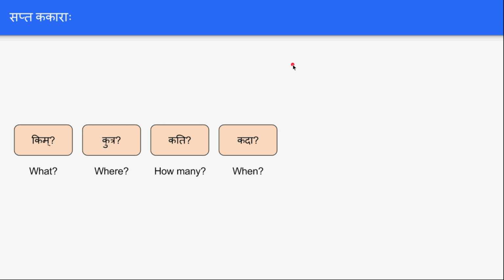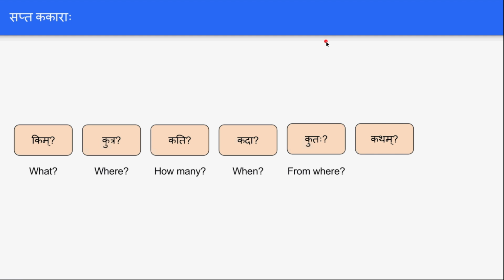So kada means when. And the next word was kutah. Kutah means from where. We have seen it today, like balakah kutah gacchati, from where does the boy go. Balakah devalayatah gacchati, vidyalayatah gacchati. And the next word was katham. It means how. Balakah katham patati, gayakah katham gayati, balakah katham kridati. So all these things we have seen.